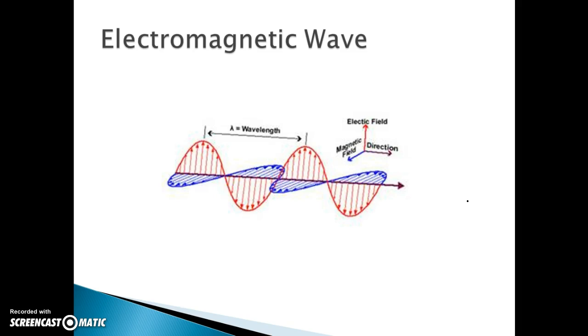Okay, that would be a mechanical wave. Well, electromagnetic waves are going to be ones that don't require a medium, and so here you have to have both a magnetic field and an electric field contained in the electromagnetic wave, and the wave would be traveling through the magnetic field and the electric field at the same time.